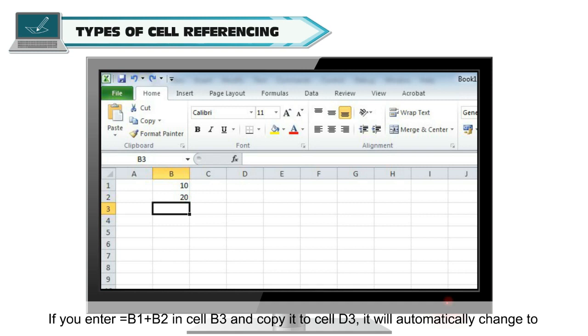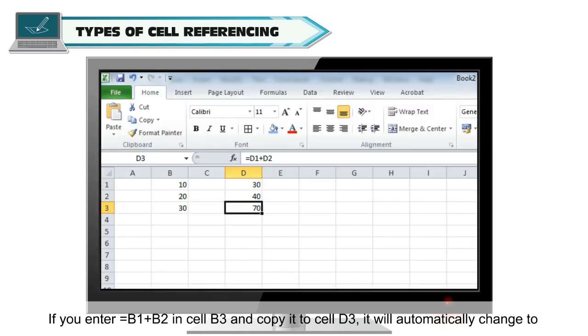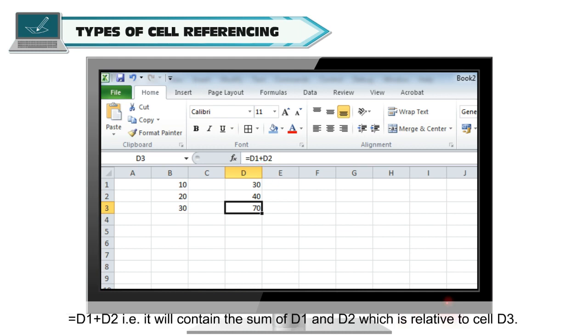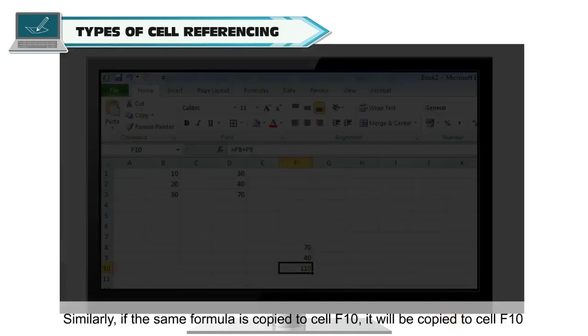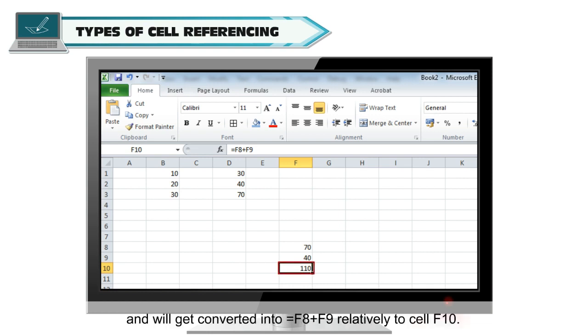For example, if you enter =B1+B2 in cell B3 and copy it to cell D3, it will automatically change to =D1+D2. That is, it will contain the sum of D1 and D2, which is relative to cell D3. Similarly, if the same formula is copied to cell F10, it will get converted into =F8+F9 relatively to cell F10.